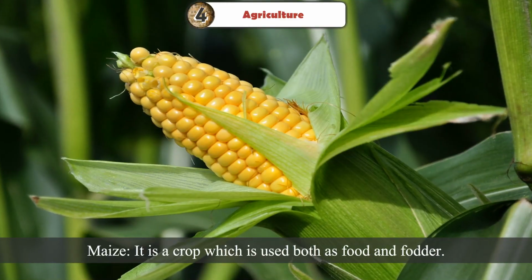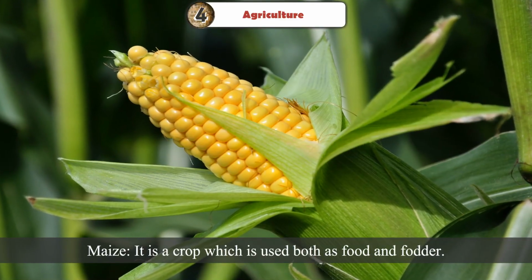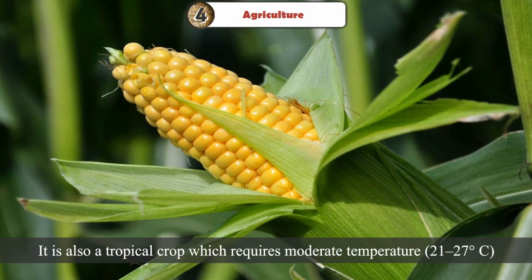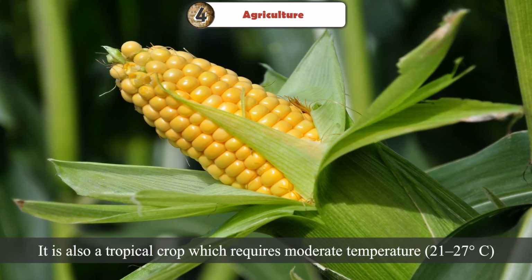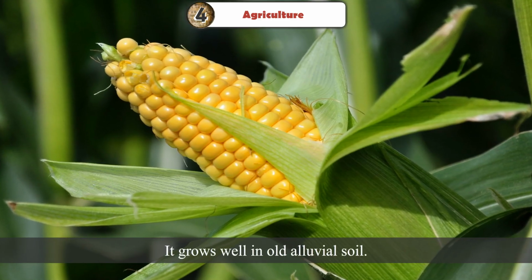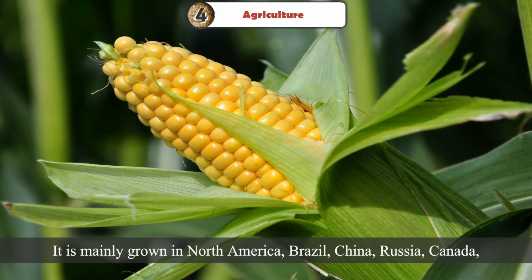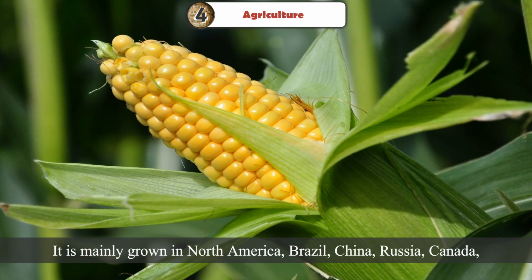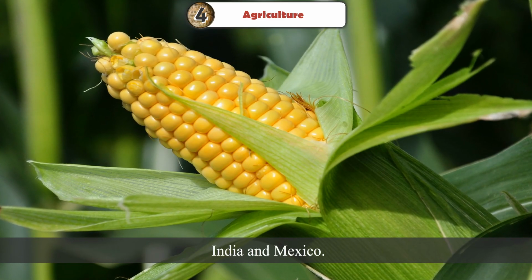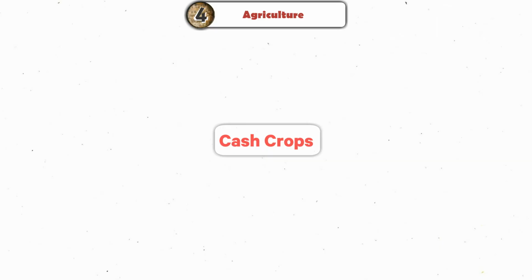Maize. It is a crop which is used both as food and fodder. It is also a tropical crop which requires moderate temperature, 21-27 degrees C, and rainfall. It grows well in old alluvial soil. It is mainly grown in North America, Brazil, China, Russia, Canada, India, and Mexico.